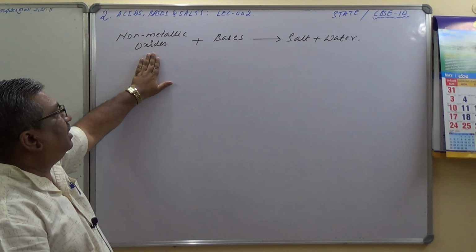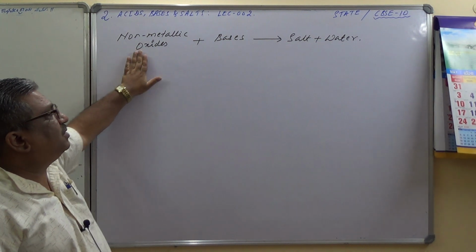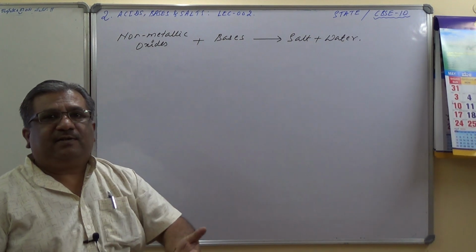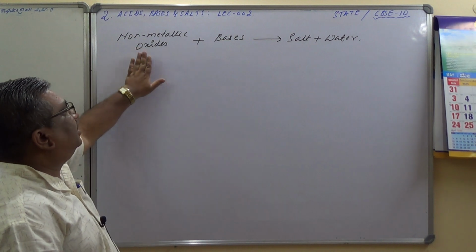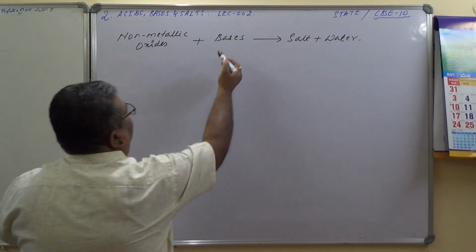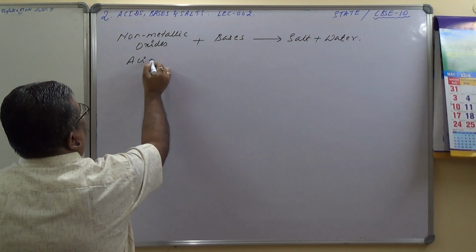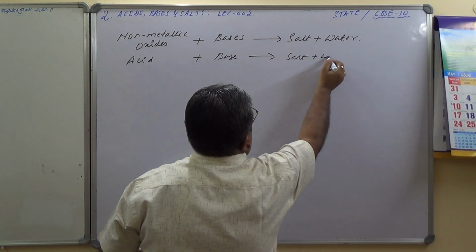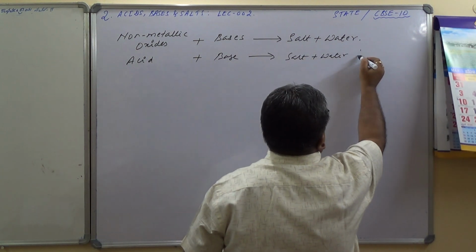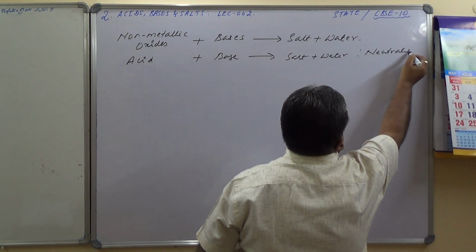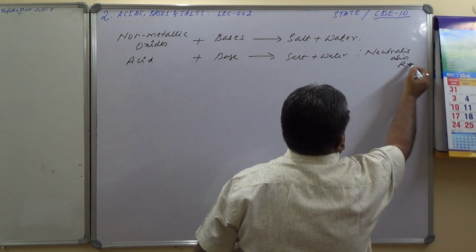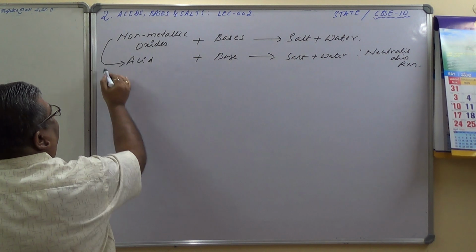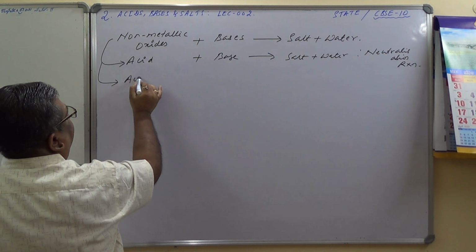And therefore here also I can conclude, very important, non-metallic oxides, when they react with bases, produce salt and water. Production of a salt and water is a result of neutralization reaction. Hence I can compare this to the neutralization reaction also. Therefore, if I have taken already the bases, then here it can be acid plus base gives you a salt plus water, which is a neutralization reaction. And therefore we can conclude that non-metallic oxides are acidic in nature.